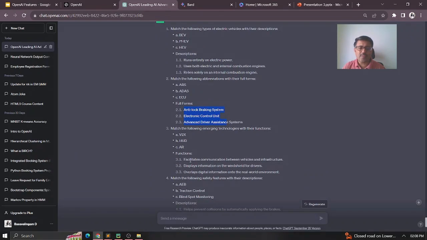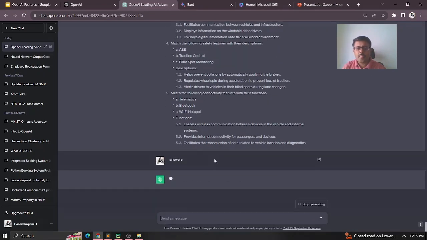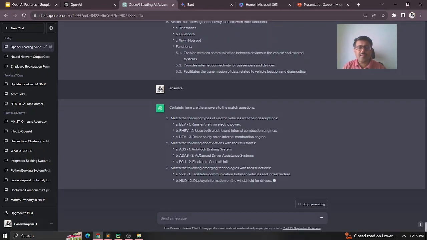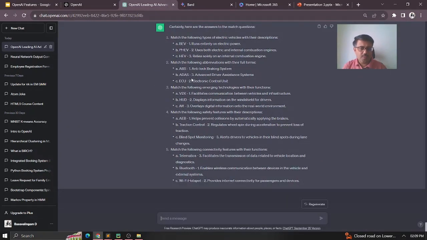Likewise, the functions and their options are given here, and you need to find out which one is correct for what. I just gave it for five questions. So let me check answers, right? You can just see here it automatically matches and gives me the answers. So this way you'll be able to do that.